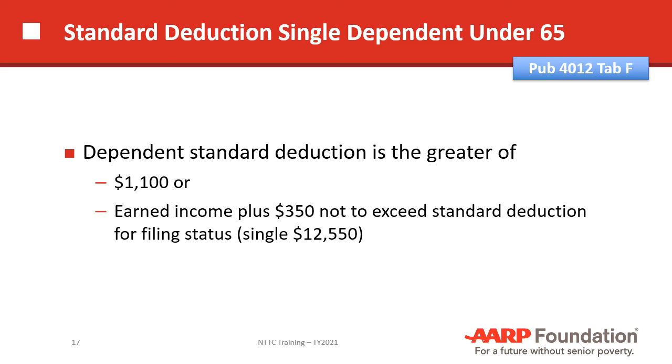The standard deduction for a single dependent under age 65 is handled a little bit differently than the previous chart that I showed you. So the calculation is done by using either the greater of $1,100 or the dependent's earned income plus $350, but not to exceed their normal standard deduction, which for a single person would be $12,550 in 2021.